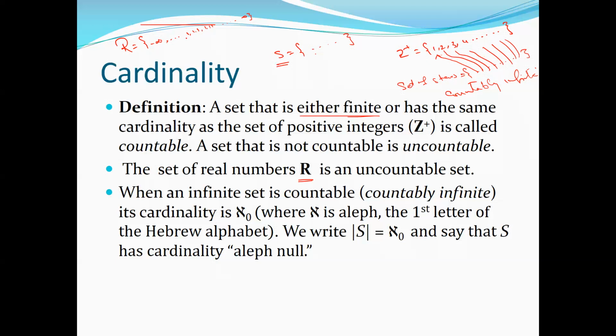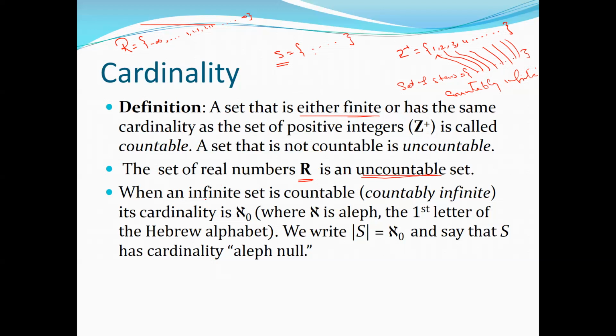But in the real numbers we cannot do that. If I ask you how many decimal numbers are there between 1 and 2, there are infinitely many decimal numbers between 1 and 2. And again, if I ask you how many decimal numbers are there between 1.2 and 1.3, we cannot say; it could be 1.21122 and so on. So there are infinitely many numbers between these two numbers, so we cannot count them. In such a way we call such sets uncountable sets, right?